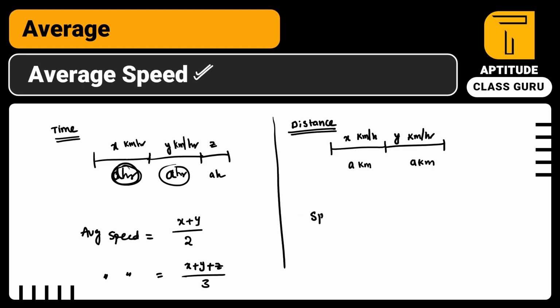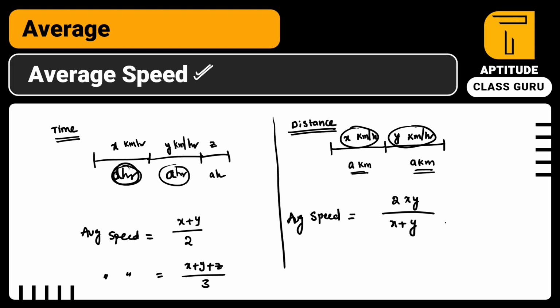Then what is the average speed formula? So remember guys, this is the special case. Distance and speed are inversely related here, so in order to find the relationship between them, we have to go for the harmonic progression oriented formulas. That is, x and y are the speeds and the distance is constant. Then you have to go for this formula as 2xy divided by (x + y).